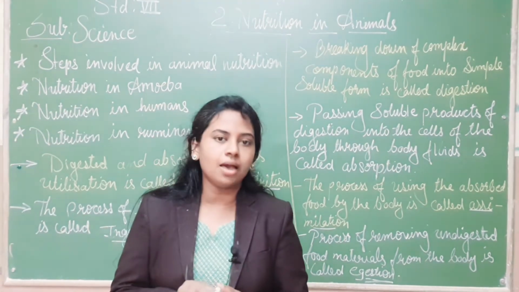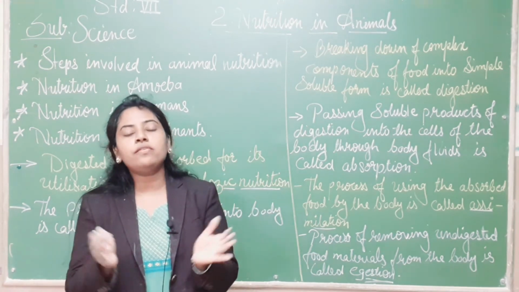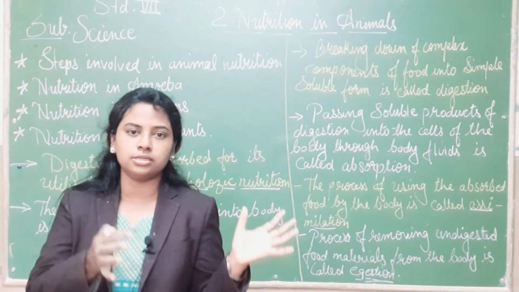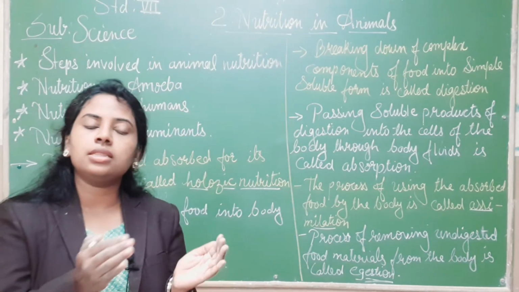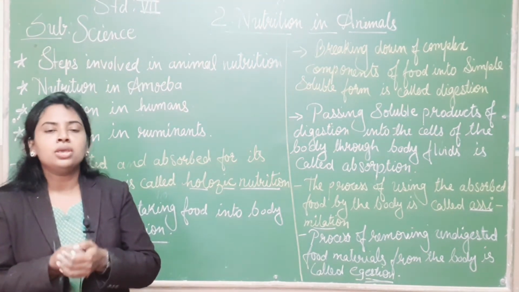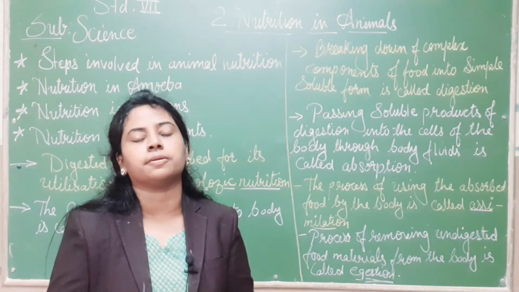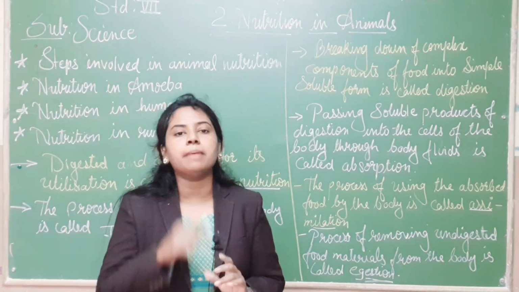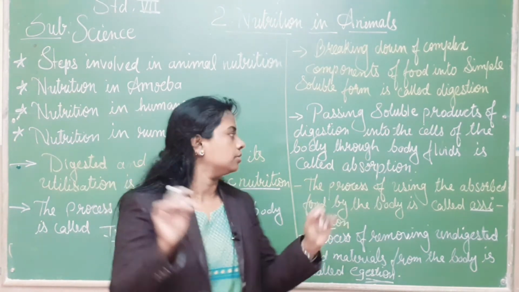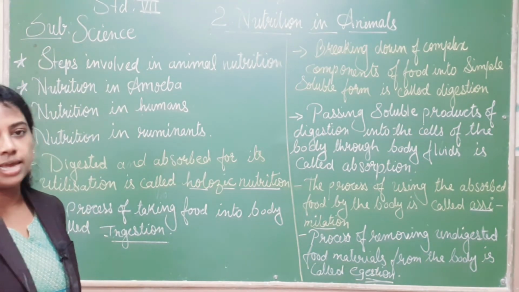You cannot see an amoeba with your eyes. If you collect water from a pond, which is stored water, and see it under a microscope, you'll find small fine particles floating in the water. That is nothing but an amoeba structure. So amoeba has finger-like structures. Let me show you, amoeba has a finger-like structure.